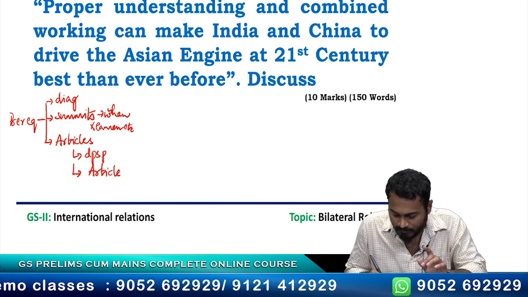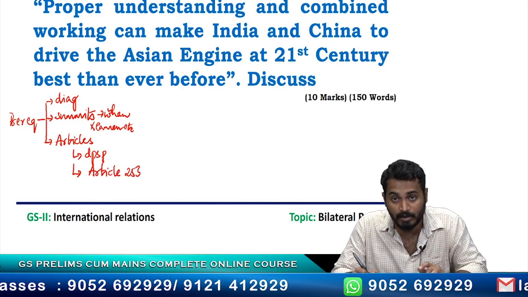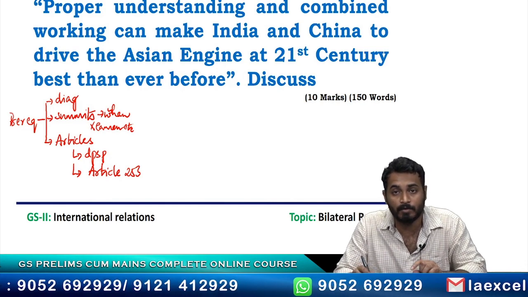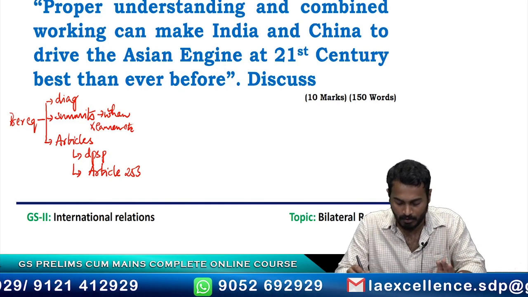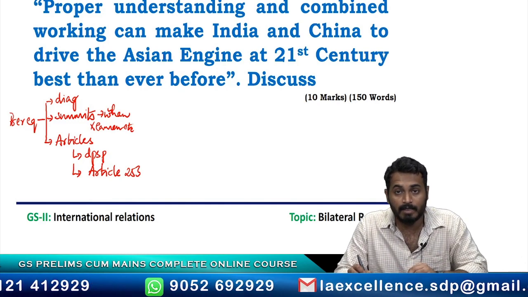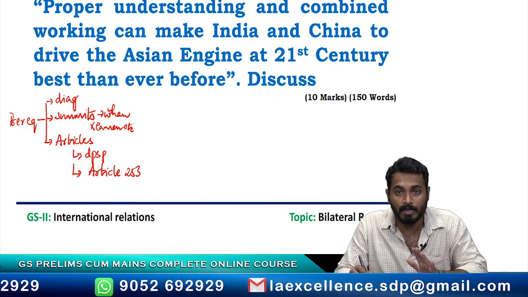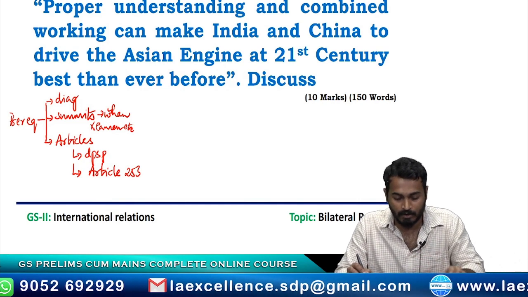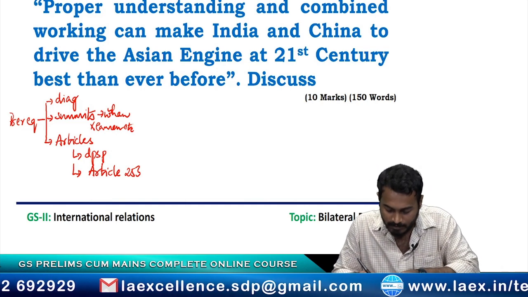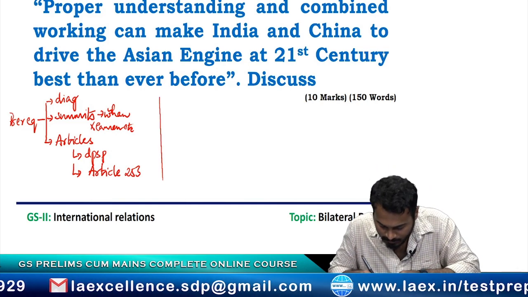Now the relevance of Article 253 in this particular question is not much, but I want you to go home and look up these 2 articles and put them down in your notes. So these are the three things that you have to keep in mind when you write an international relationship based question. Having seen the prerequisites, let us directly jump into the question.